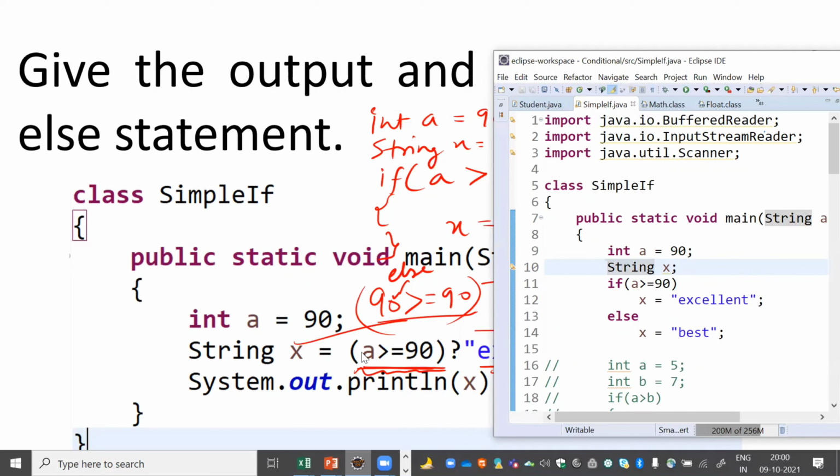So here I can see the condition that a is greater than or equal to 90. I will make that particular statement an if statement, and if this condition is true, then x should be initialized with the value excellent. Else, if your condition becomes false, then else will run, and the value of x will be initialized to best. And at the bottom, we can just print this statement, and we will get the output. So this is how we do it.